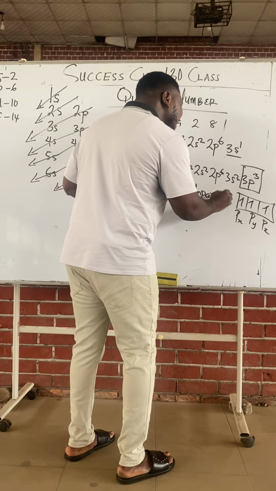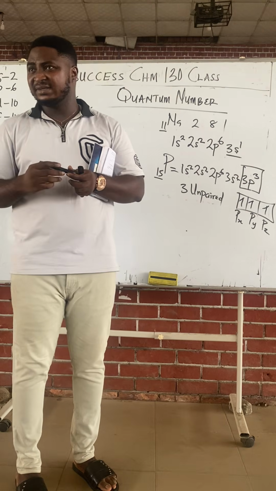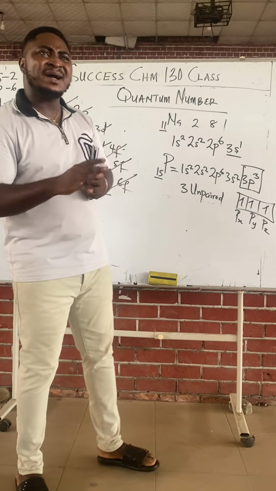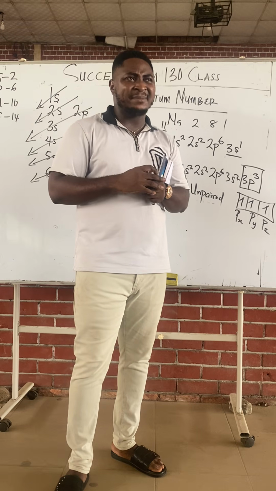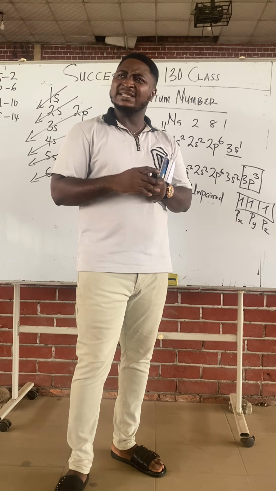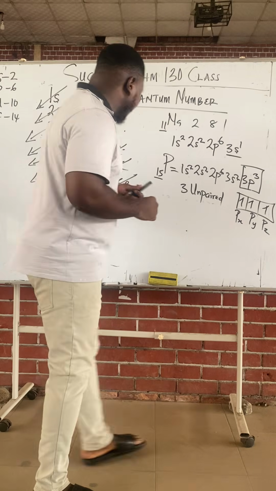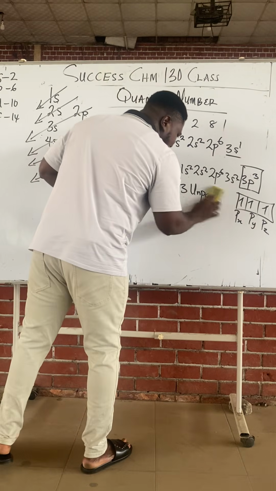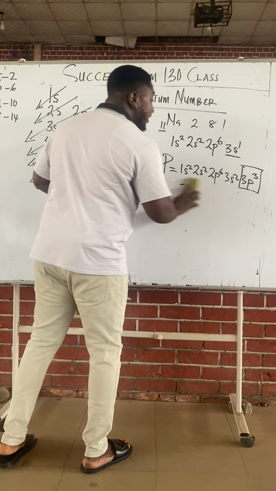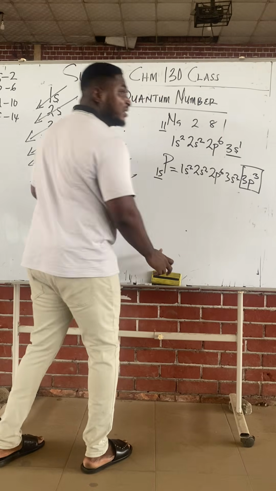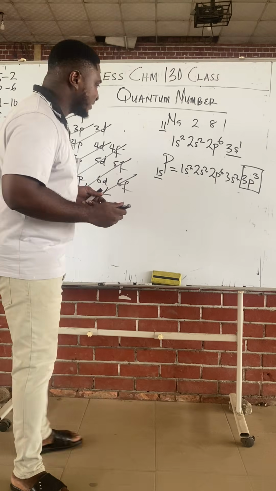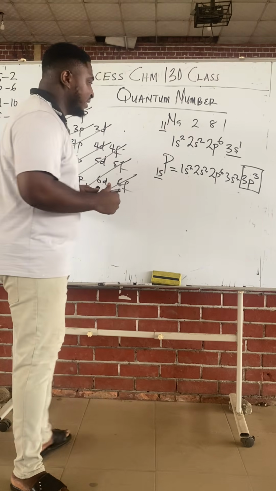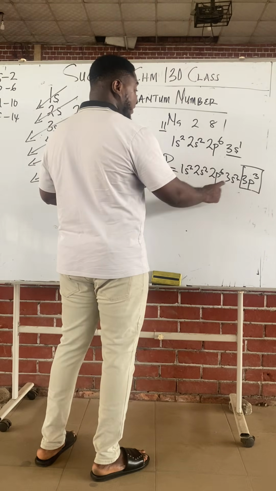In the exam, you could be asked to determine the number of unpaired electrons in phosphorus. You could be asked to determine the magnetic property of an element. Class, an element can either be diamagnetic or paramagnetic. Diamagnetic or what? We'll get to all those things step by step. Let's not overcomplicate it. Let's just achieve knowing how to write SPDF first, then determining quantum numbers. We're going higher and higher. Now, class, phosphorus 15 is 1s2, 2s2, 2p6, 3s2, 3p3.